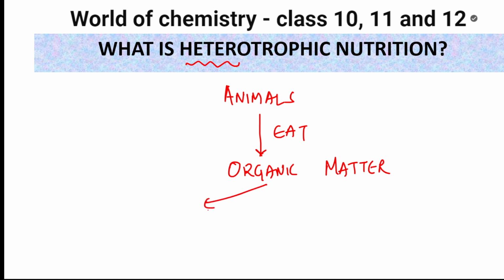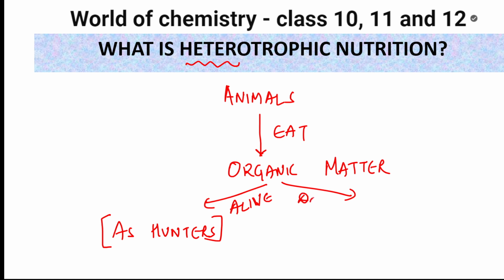They eat organic matter if it is alive. What do they do? They act as hunters. They hunt and get their food. They also depend upon dead and decaying matter, and here they act as scavengers. Easy. Here they act as hunters, here they act as scavengers. So heterotrophs are those animals which eat organic matter, alive or dead.